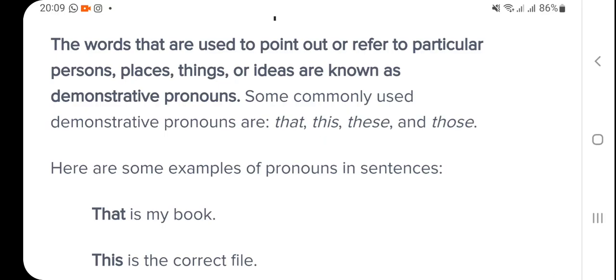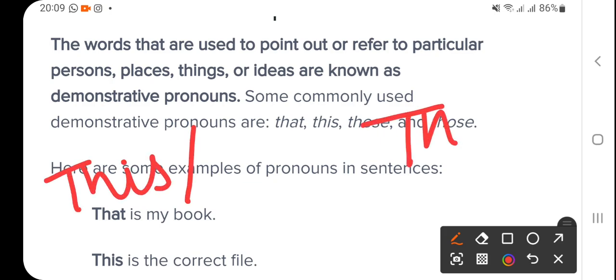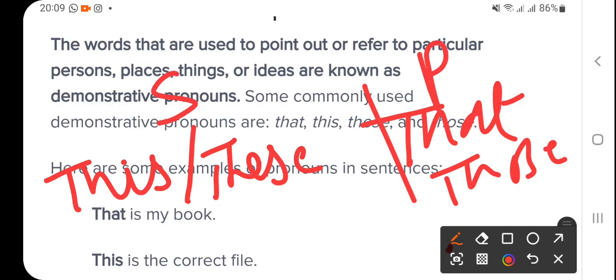This way you can remember, right? This and that are singular, then these and those are plural.